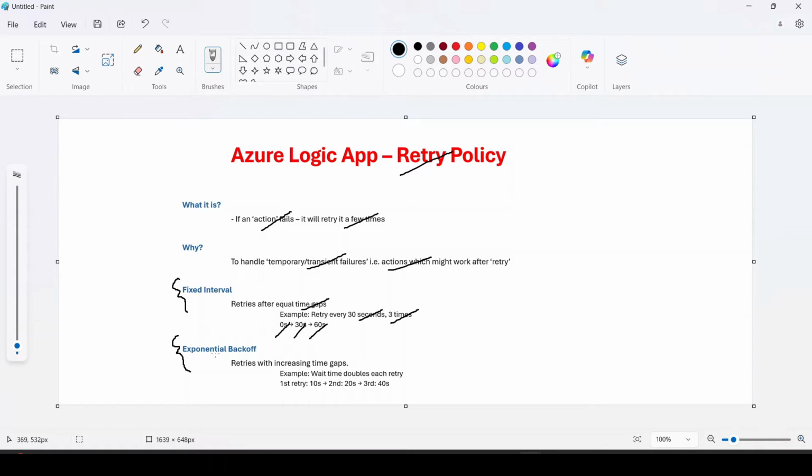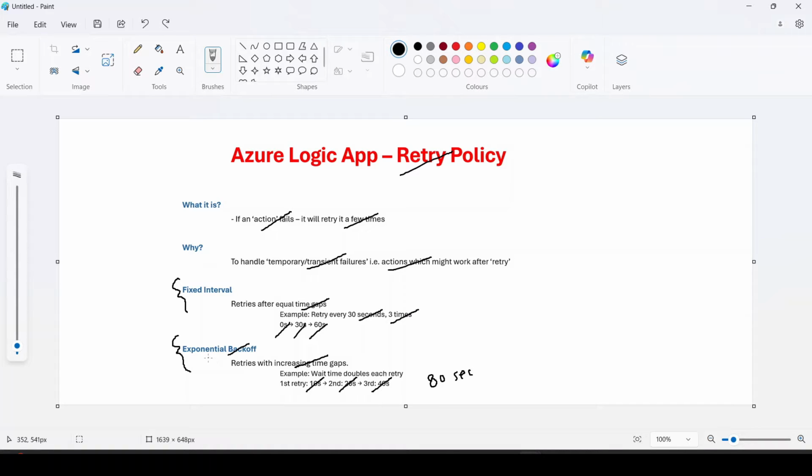But we may configure it as exponential backoff as well. What it means is our logic app will retry with increasing time gaps. For example, first it will try after 10 seconds, then after 20 seconds, then 40 seconds, then maybe 80 seconds, like that.